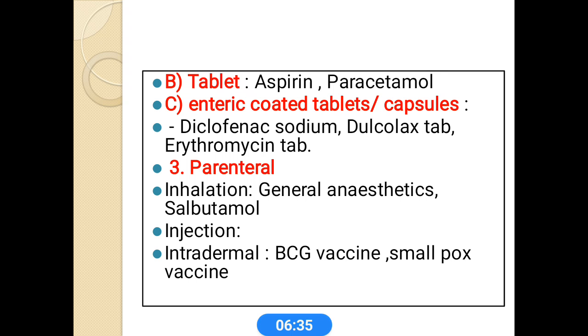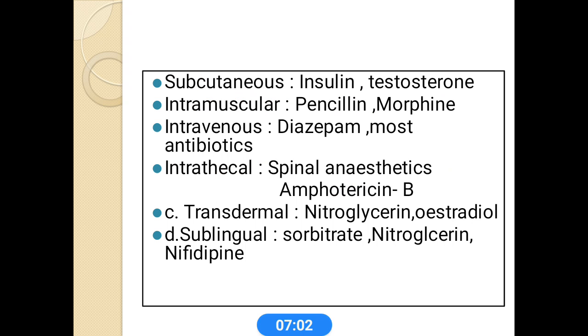Next we come to the parenteral route. All these injections come under the parenteral route. Examples of inhalation route: general anesthetics, salbutamol. This salbutamol is mainly used for bronchial asthma. Injections, intradermal: here the drugs are administered in the outer layers of skin. Mostly for vaccine administration, the intradermal route is very preferred. Examples: BCG vaccine, smallpox vaccine.